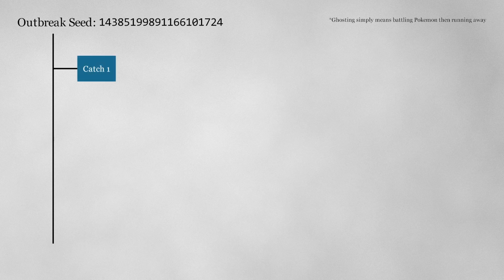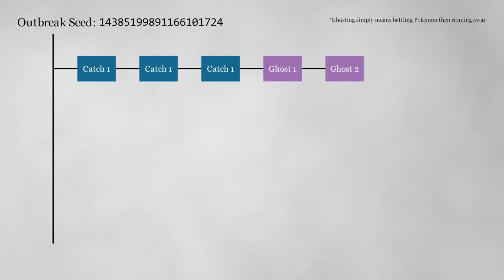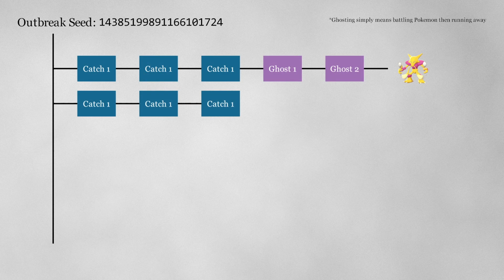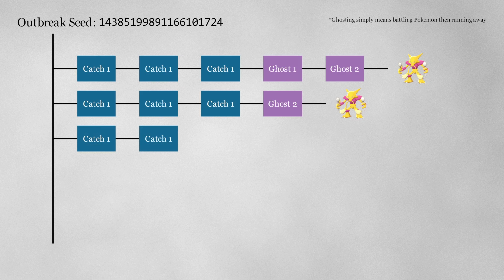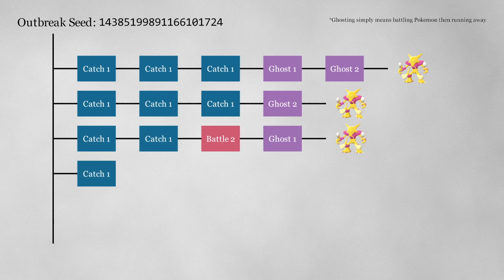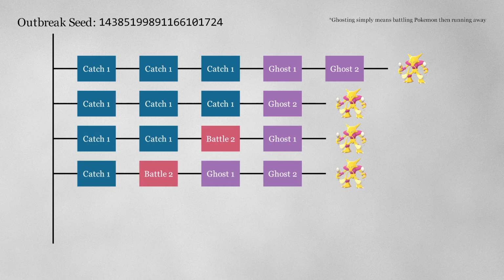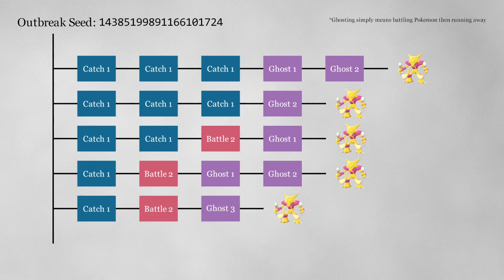Now that we know the Outbreak seed for the Kadabra Outbreak, we can search for shinies. Since we know exactly how the game will spawn Pokemon, we can find the actions that will lead to a shiny Alakazam in the second wave. This particular Outbreak seed has 16 potential paths to a shiny Alakazam, so let's pick one.